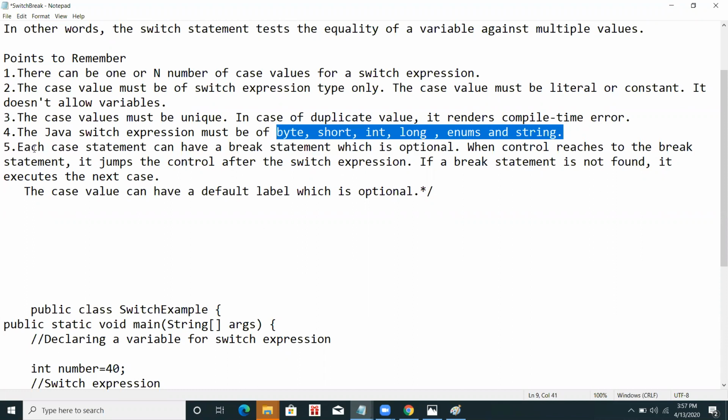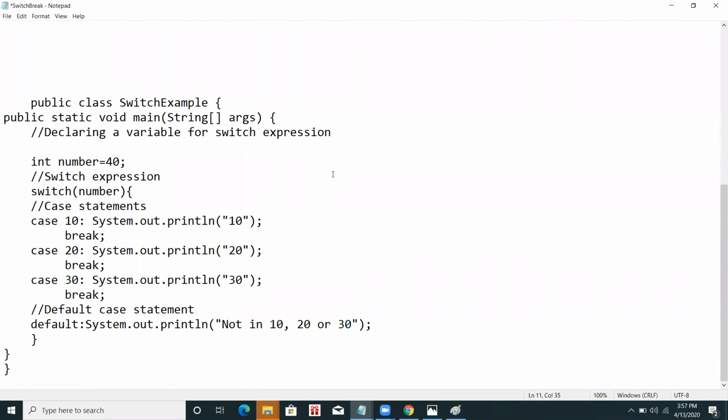Fifth is that each case statement can have a break. It is optional. Now what is the break statement, we can understand from here. If I remove this break statement from here and here, and I write the number equals 20. In the first case, when the condition becomes true and there was a break statement, it goes out of the scope of this switch case. I have removed the break.